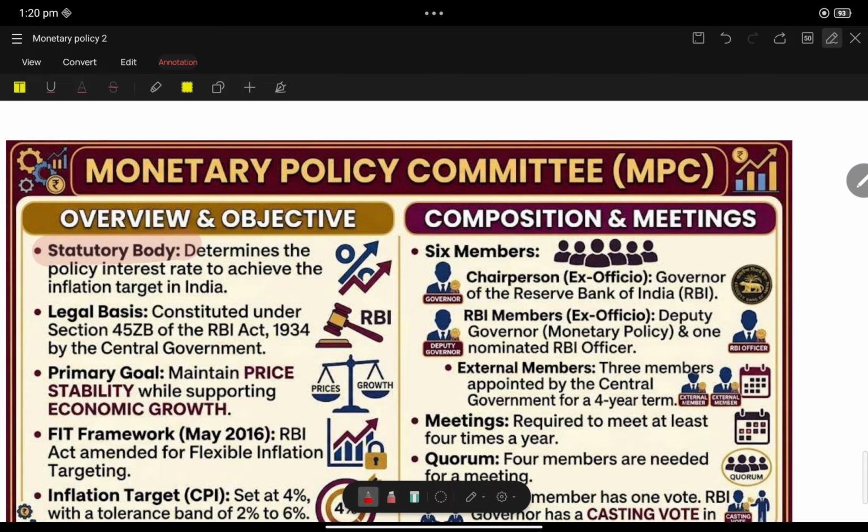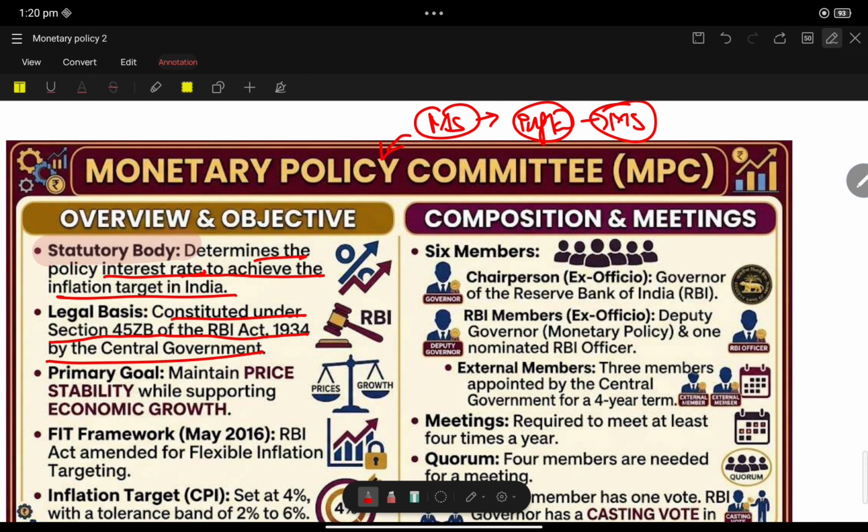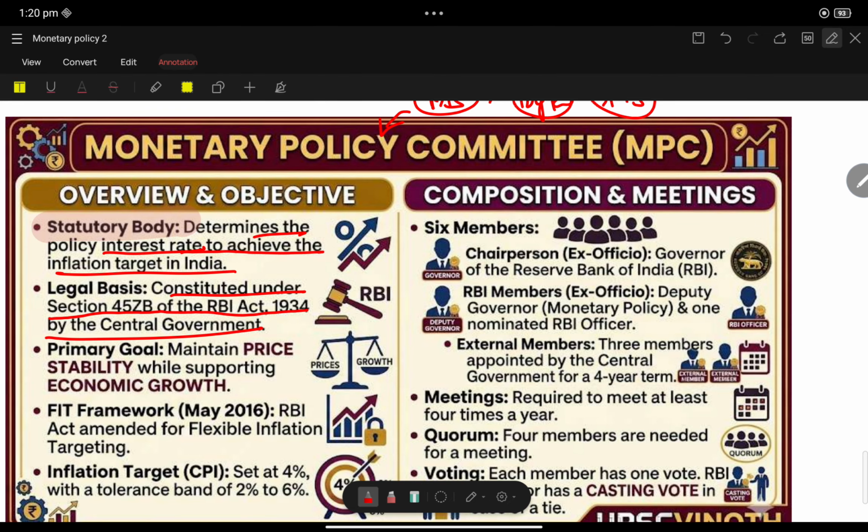What is their aim? To determine the policy interest rate to achieve the inflation targets. The ultimate aim is to regulate the money supply into the economy, so as to control inflation. The committee is framed to achieve this aim. It is constituted under Section 45ZB of the RBI Act 1934 by the Central Government. By this, the Monetary Policy Committee has been formed.